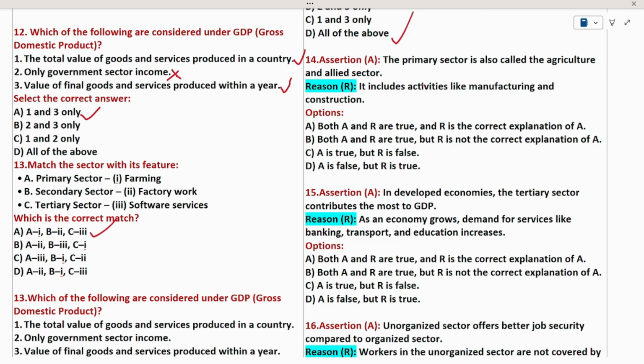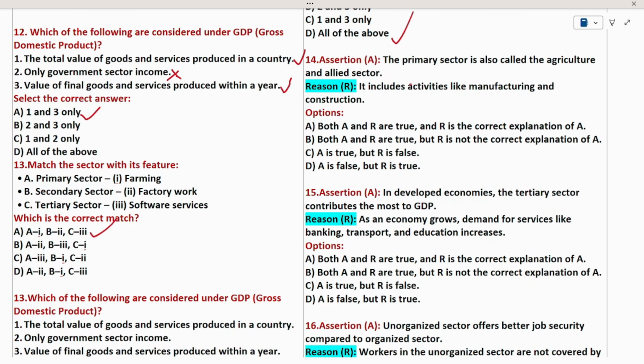See question number 14. Here is a new pattern of question. That question type is assertion and reasoning. Assertion means a straightforward statement. The reason is a statement which explains the assertion. Let's read question number 14. In this question, the assertion is that the primary sector is also called the agriculture sector.